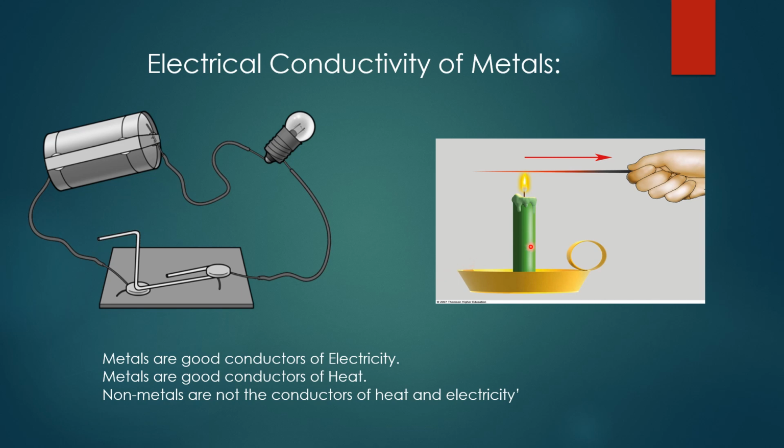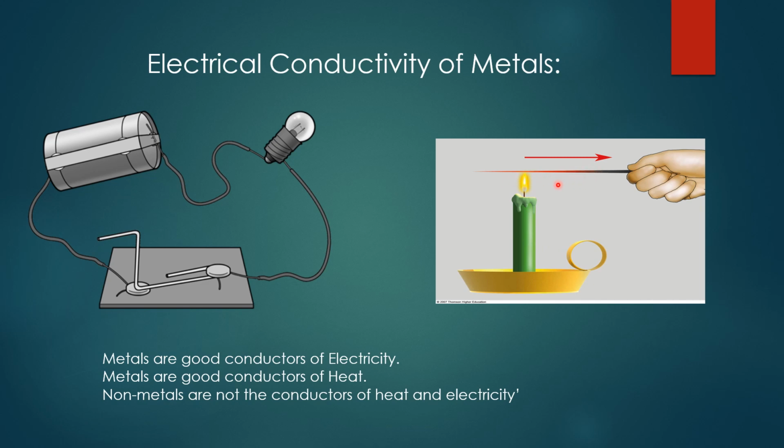Now observe this one. Here a man is heating a spoon or iron rod. After some time this heat is transmitted from this end to his hand because this metal transmits heat. So this metal is a good conductor of heat.